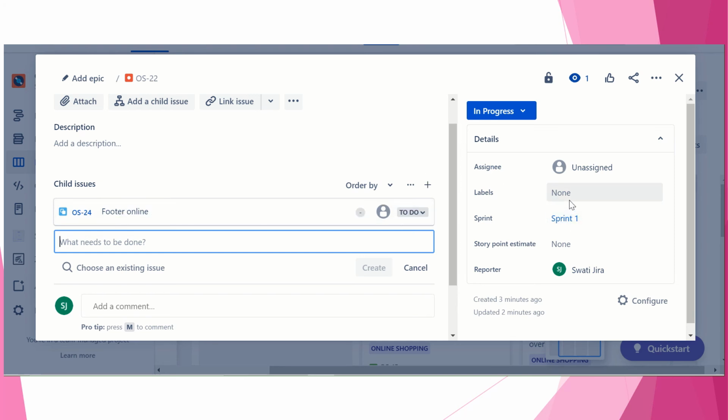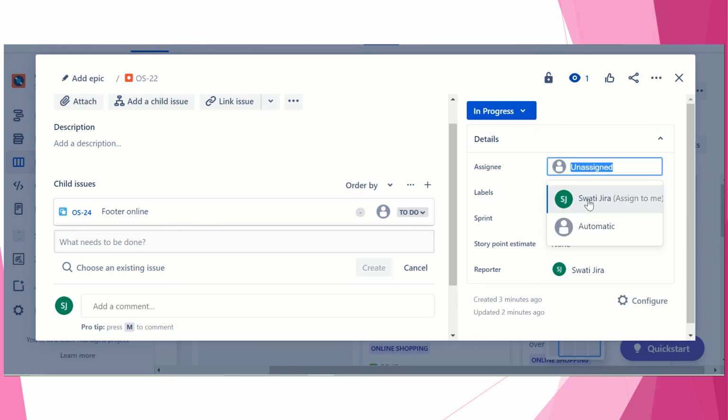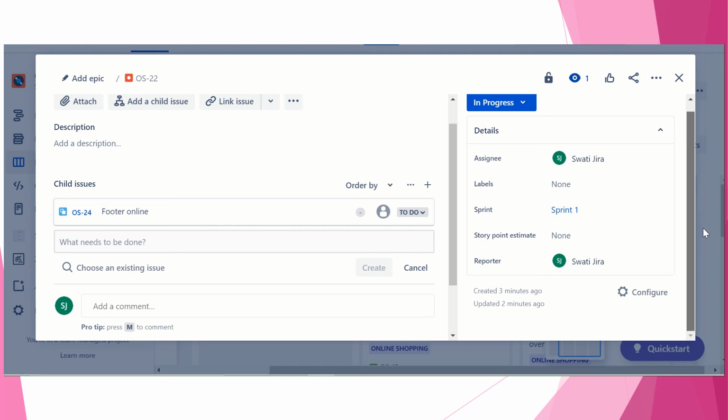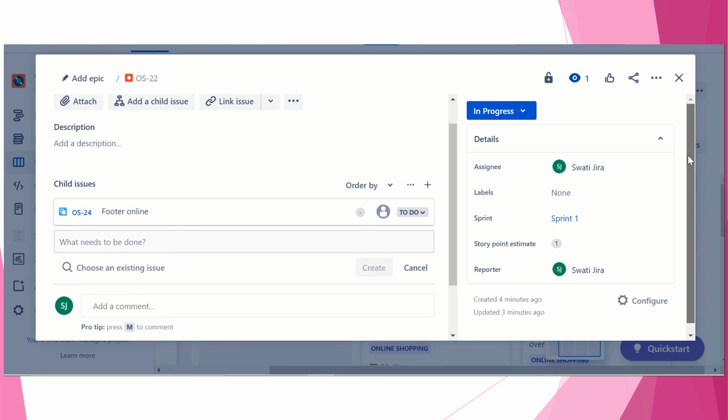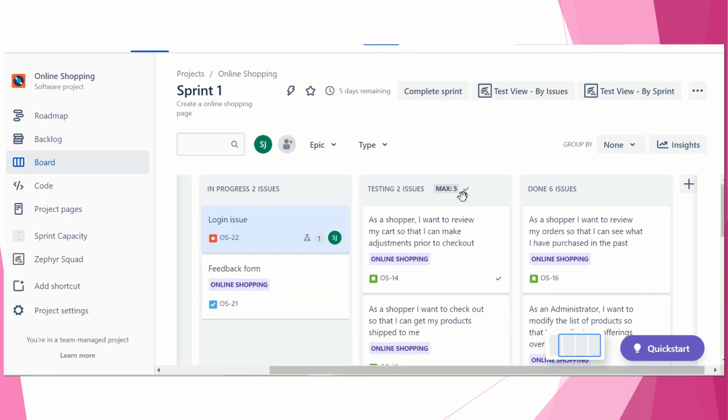You can assign anyone, and you can put the story point. If it is within an hour or something, you can also put 0 point, not actually, it will go on a Fibonacci series, so the starting is 1 or less than that. Okay, now your subtask has been created, right?